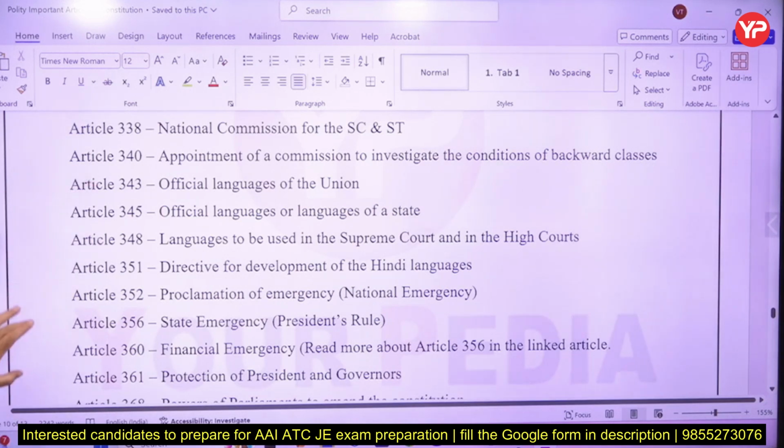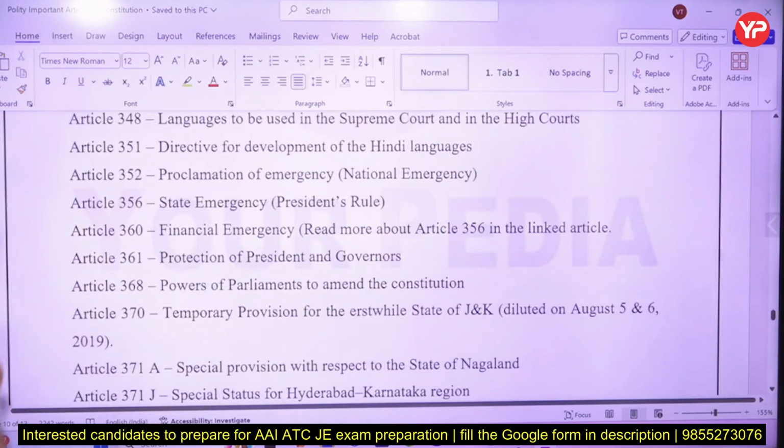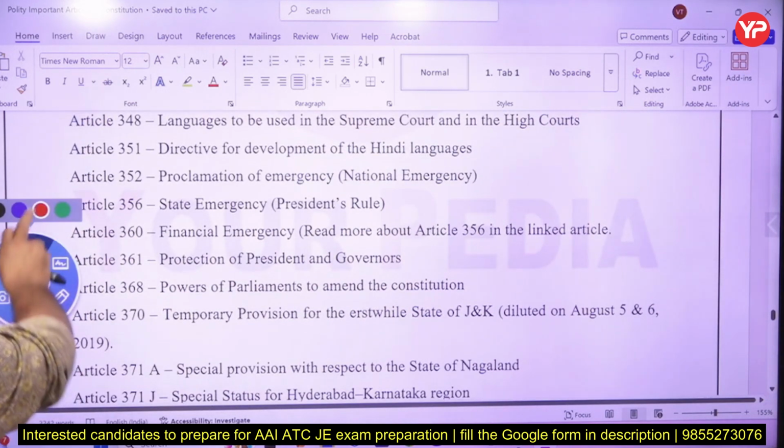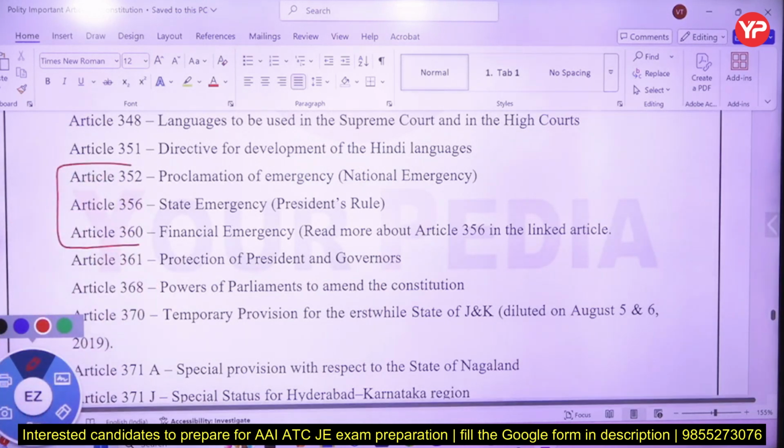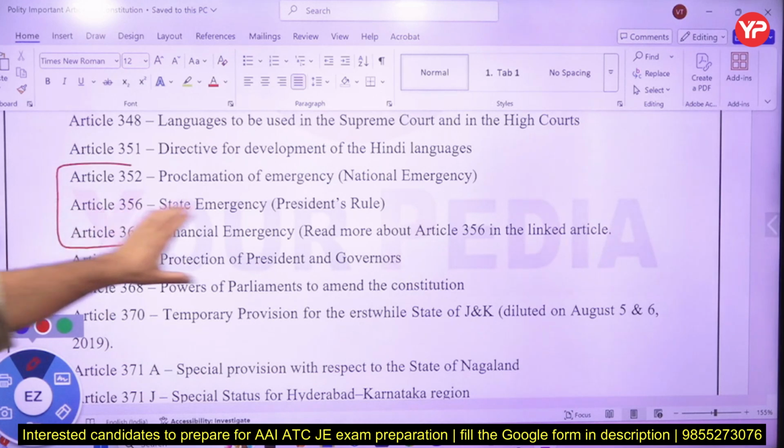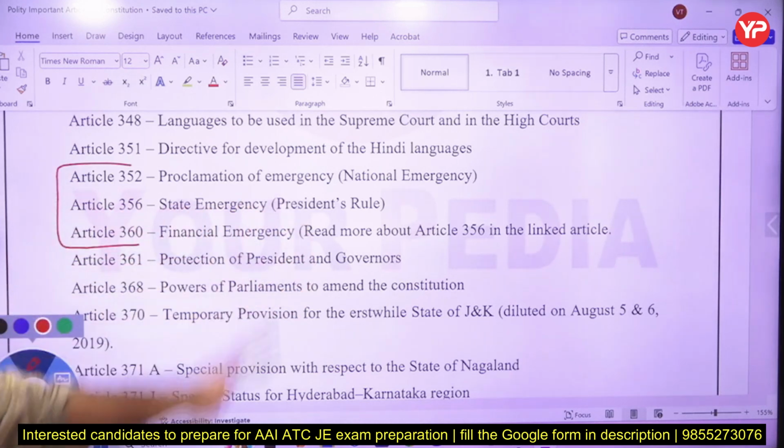Official language is 343. Now there are 3 emergency provisions. Article 352 is national emergency, imposed I think 3 or 4 times in India. Article 356 is President's rule. Recently President's rule was imposed in Manipur. Article 360 is financial emergency. It was never imposed in India.